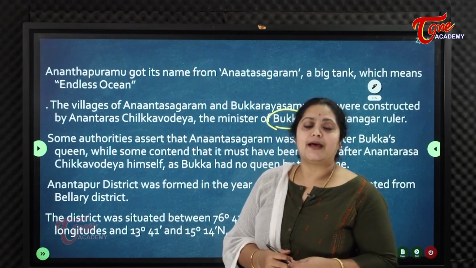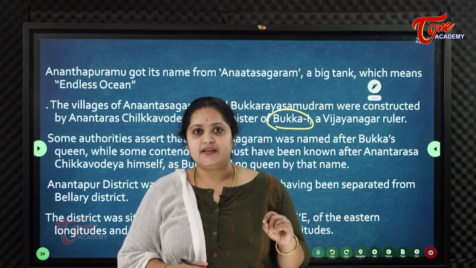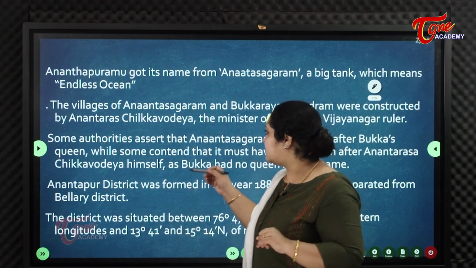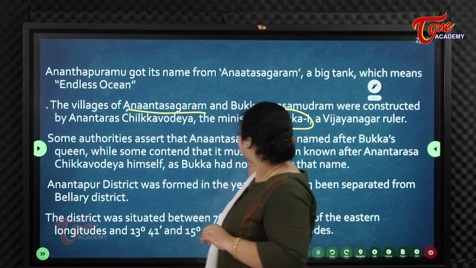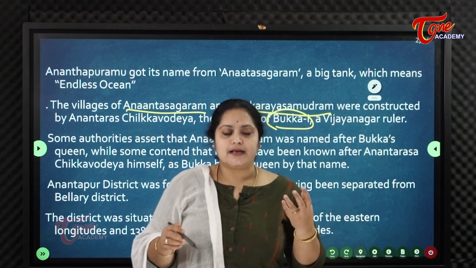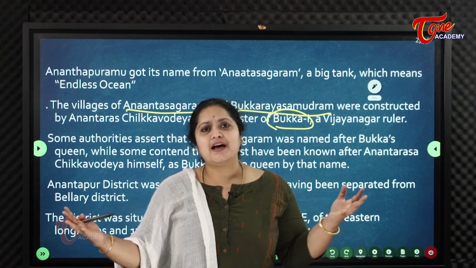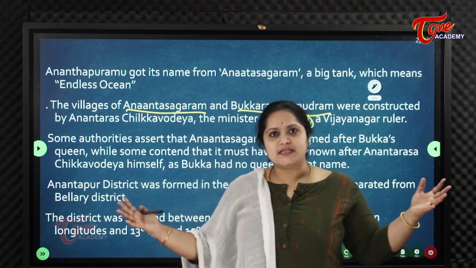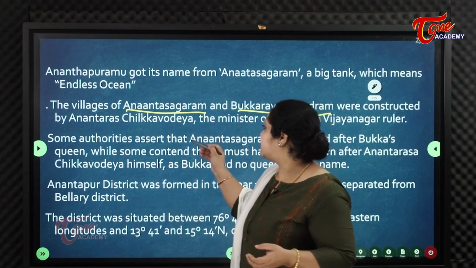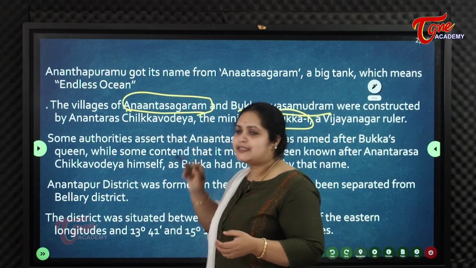We can say Bukkaraya I. So his minister constructed two tanks, Ananthasagaram and Bukkaraya Samudram. They are large, huge tanks, like lakes. On the basis of these, Ananthapur got its name.